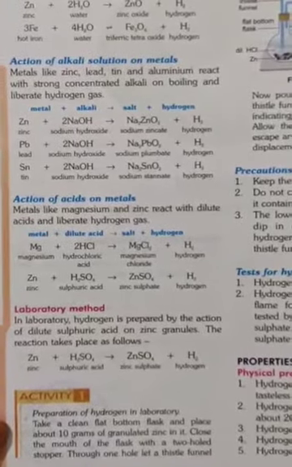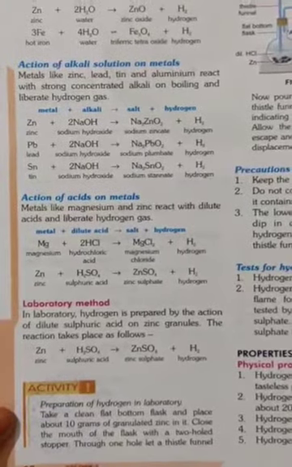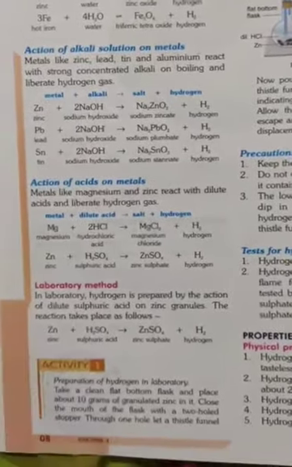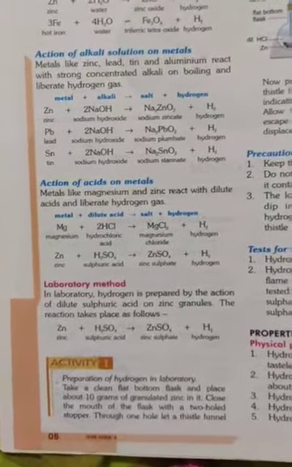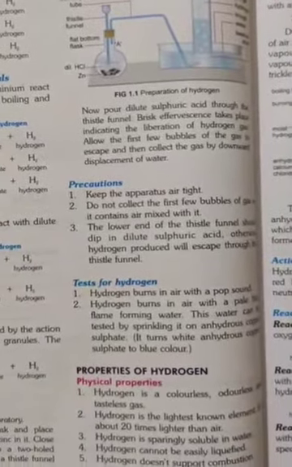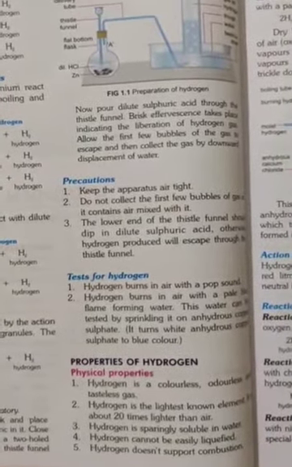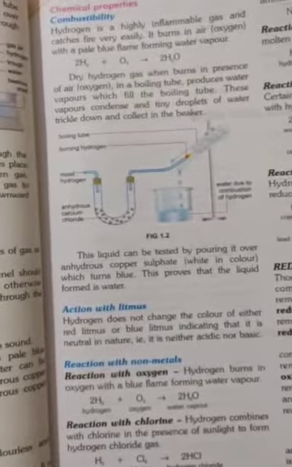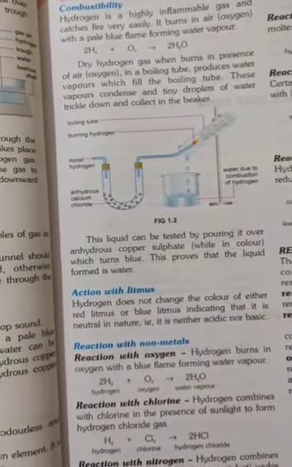We have also discussed the laboratory method, how it is prepared in the laboratory with the help of zinc granules and sulfuric acid. We have discussed the precautions, test for hydrogen, and properties of hydrogen. Now we are going to start a new topic, chemical properties of hydrogen.